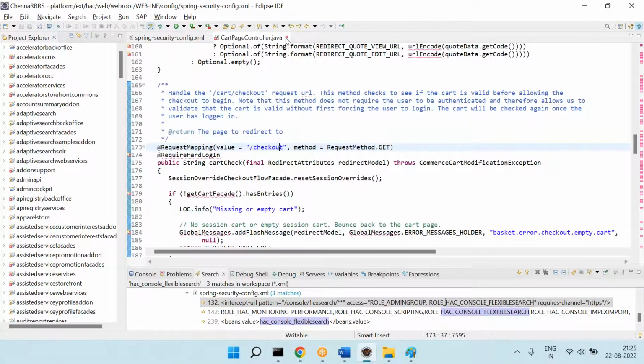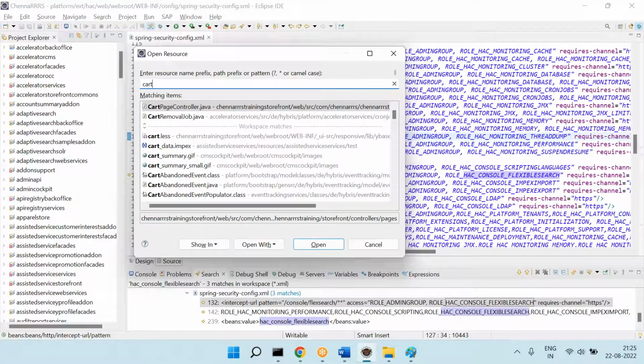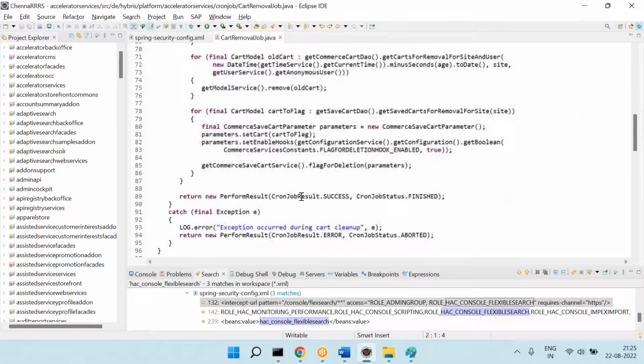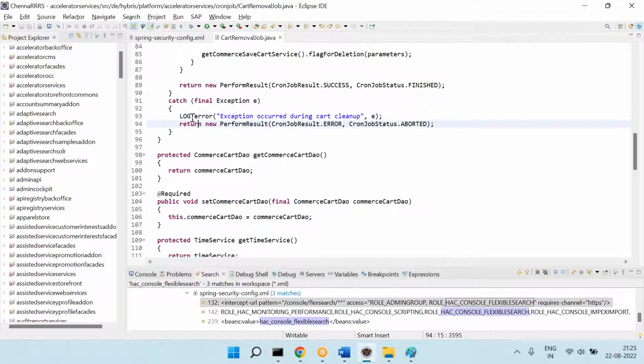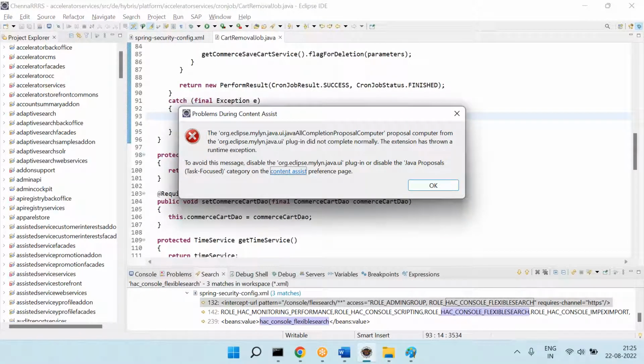I will just try to open some other file, maybe a cart cron job. Let's see if it is giving the same problem here also. Yeah, it is giving the same problem, so there is some plugin issue with Eclipse. I'll figure it out. That's not a problem.